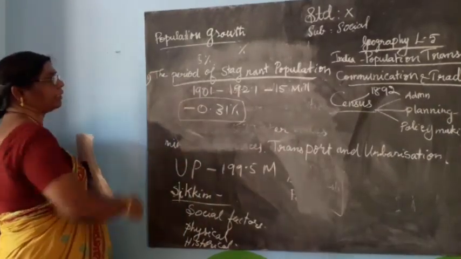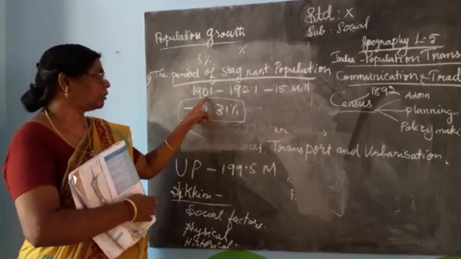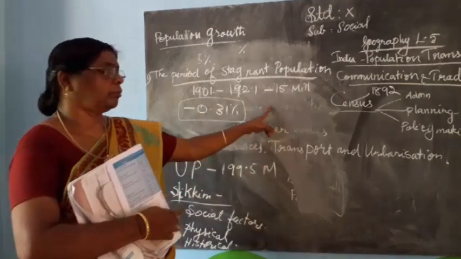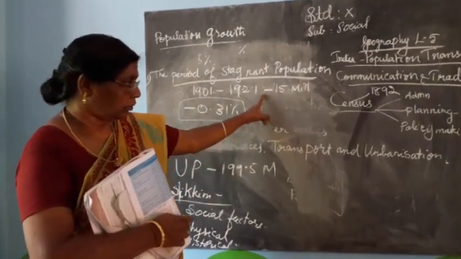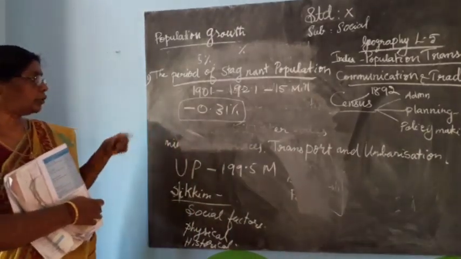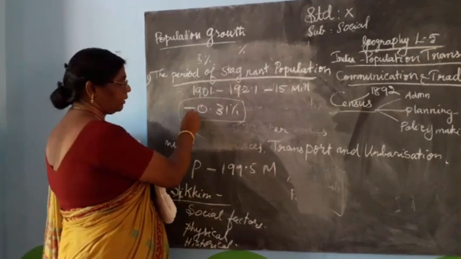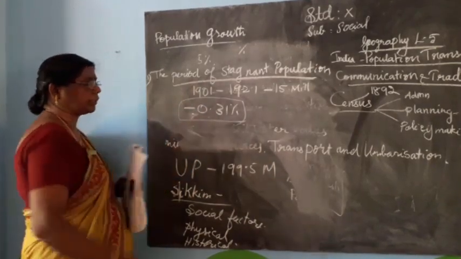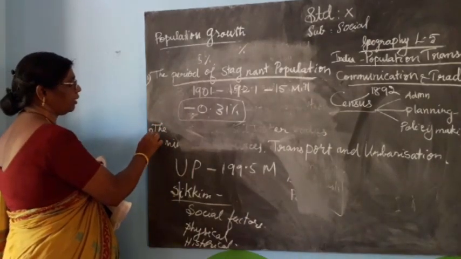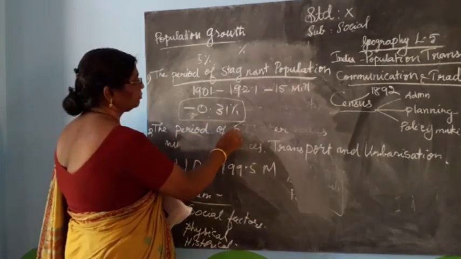First one, the period of stagnant population, that is the year 1901 to 1921. In this period the population grew 15 million, and the year 1921 is registered as negative growth, minus 0.31 percent. The second one is the period of steady growth.